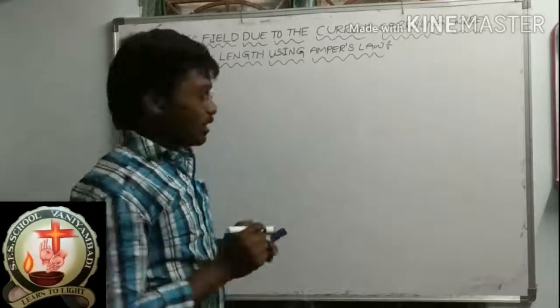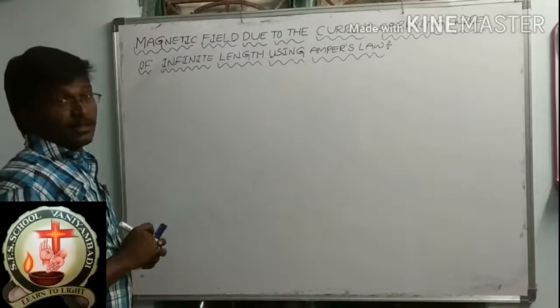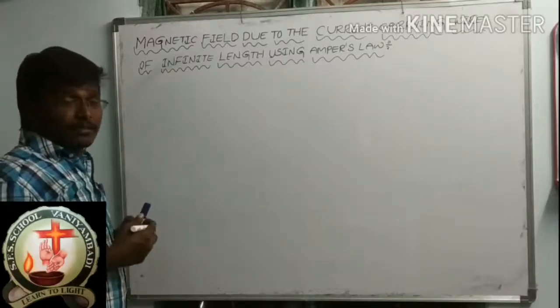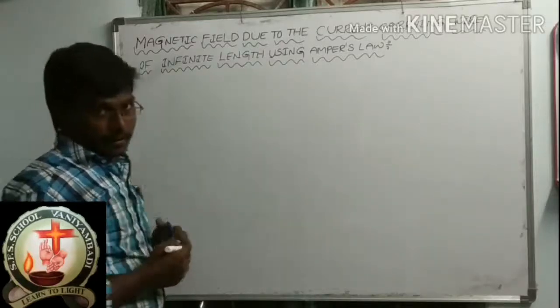So let us consider one current carrying infinite wire.